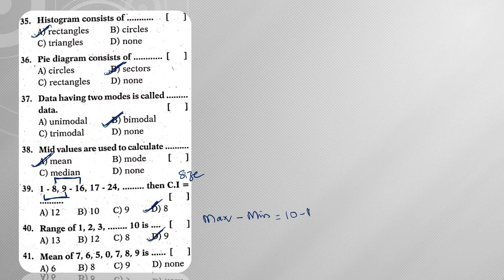Next, the mean of 7, 6, 5, 0, 7, 8, 9. So mean means we need to take sum of observations by number of observations. Simply add it up. So 7 plus 6, 13, 13 plus 5, 18. So 18 plus 7, 25, 25 plus 8, 33, 33 plus 9, 42. So sum is 42 divided by 1, 2, 3, 4, 5, 6, 7. So in 7 table 42, so it goes 6 times, hence the answer is 6.